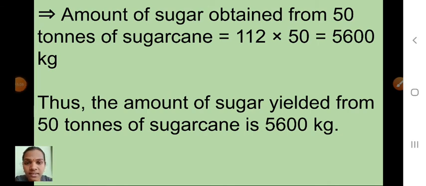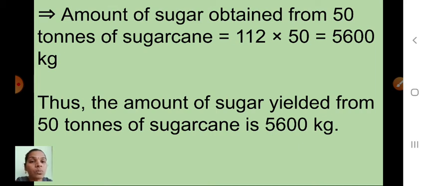So children, in this session I have completed practice set 29, the 5th question and the 7th question. Only these 2 questions we solved, isn't it children? The remaining 8th and 9th questions I will teach you in the next session. Next session I will complete this chapter also.